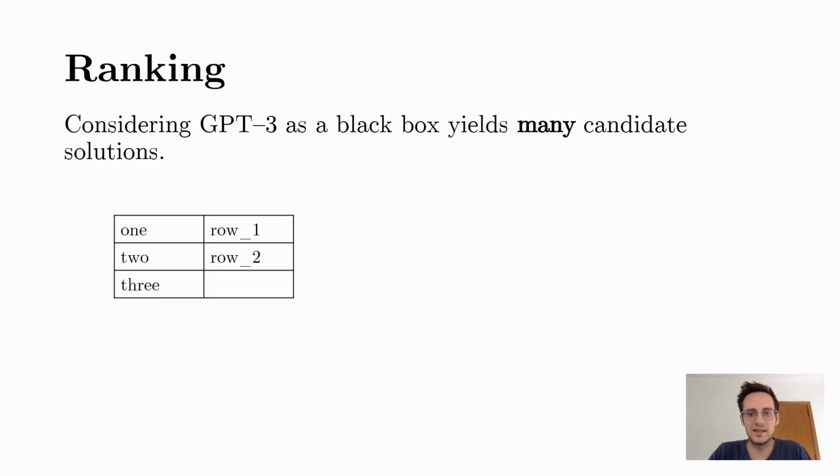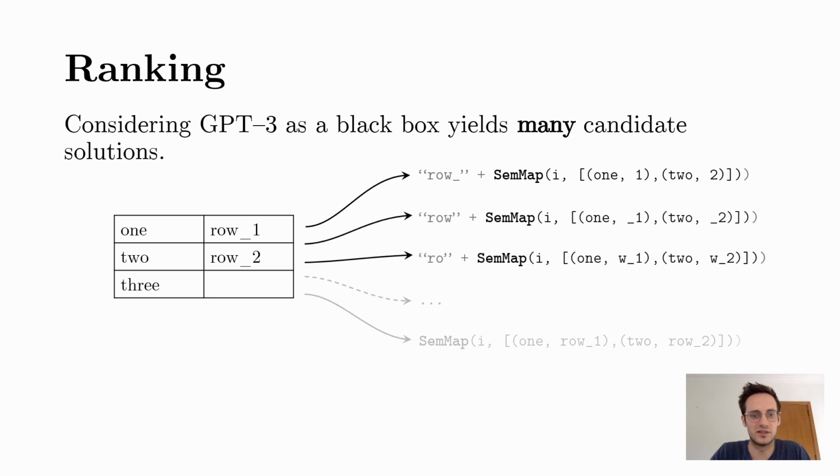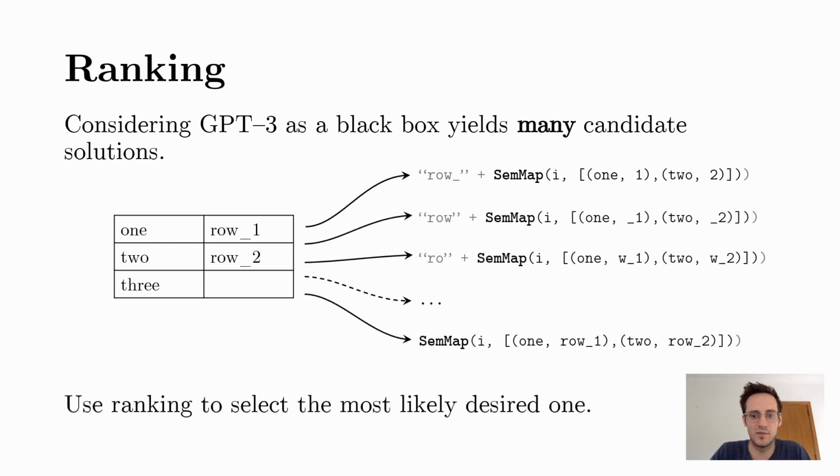With the DSL, semantics, and learning out of the way, we can get to ranking. On top of the actually desired program, both semmap and sempos will yield a lot of redundant and trivial candidate solutions, and we use ranking to select the most likely desired one.